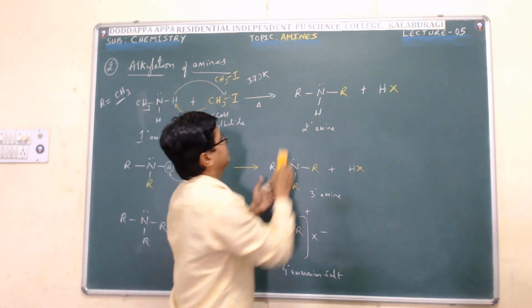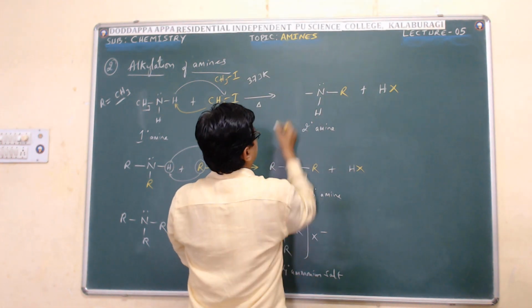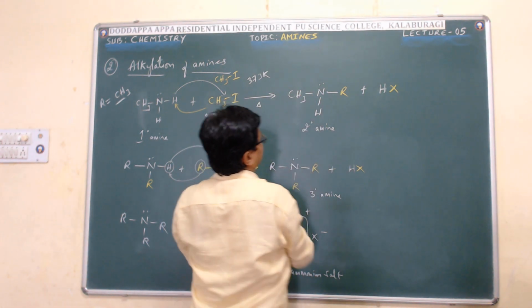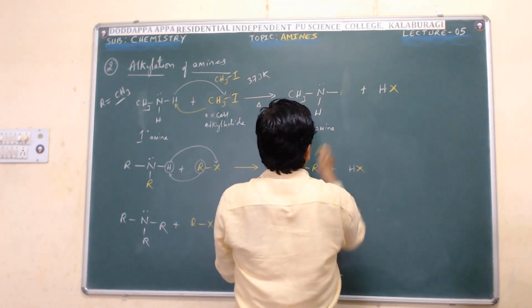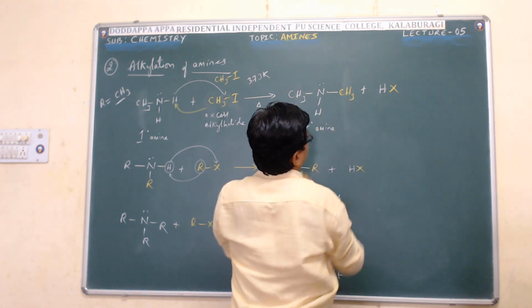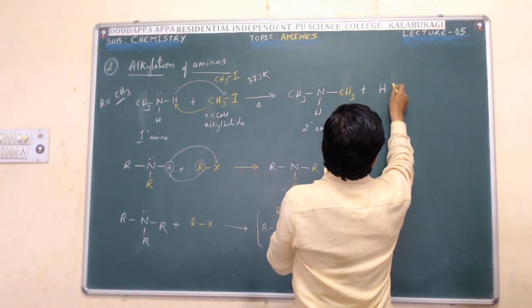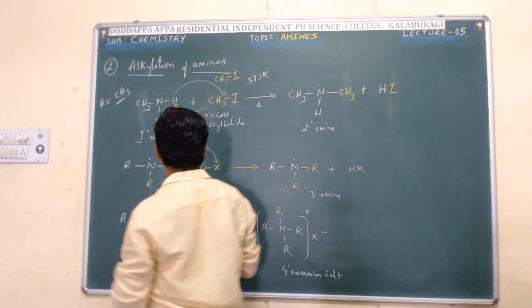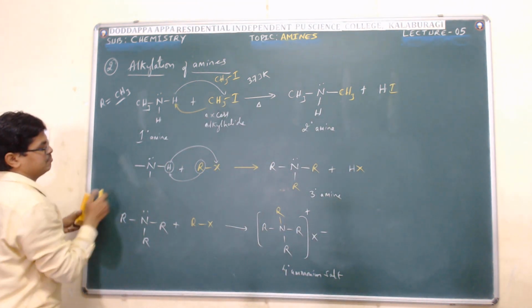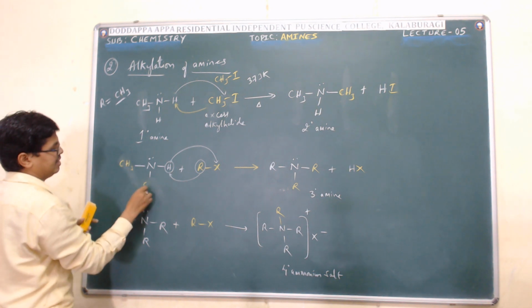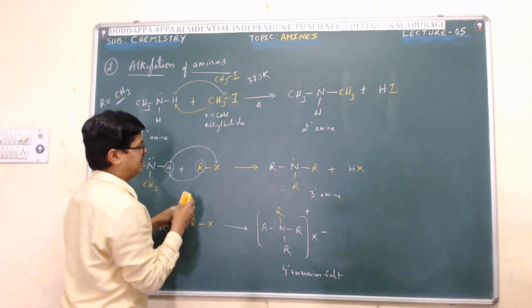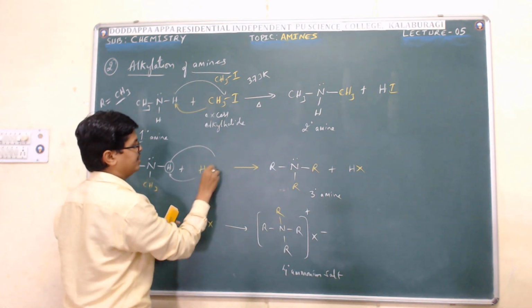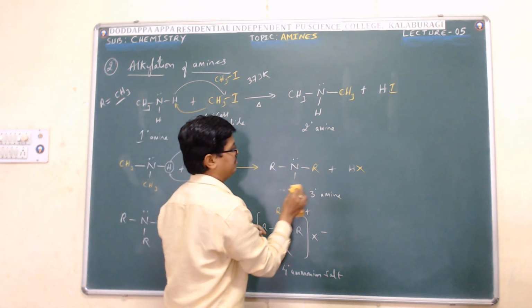So what am I getting here? I will get dimethylamine plus HI. Similarly, here also the same. Dimethylamine reacts with alkyl halide to form trimethylamine plus HI.